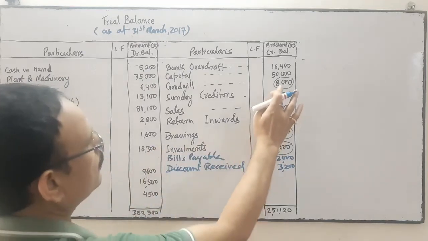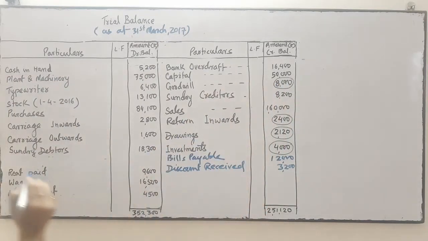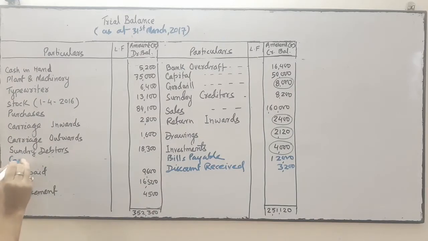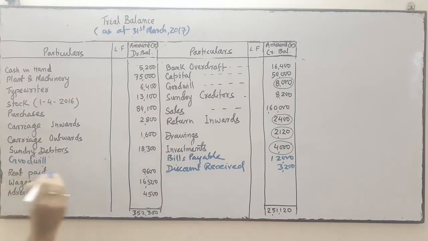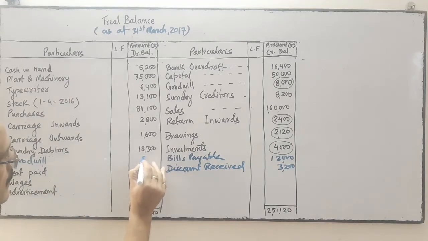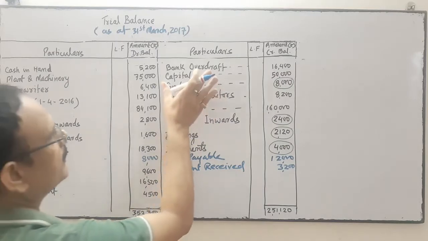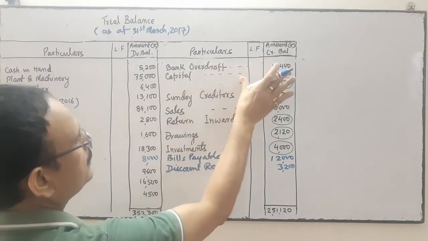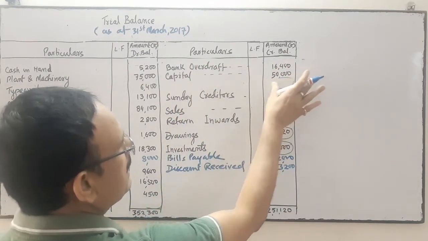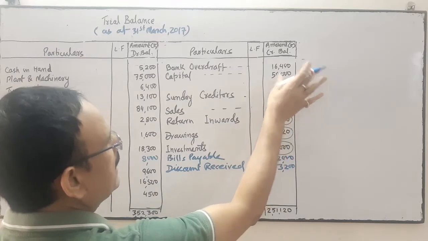Now come to this side, goodwill, assets. So we have to write the goodwill over here. Goodwill, I am adjusting in this gap. Goodwill is 8,000. Goodwill should not be credited, it should be debit. Goodwill is an asset.